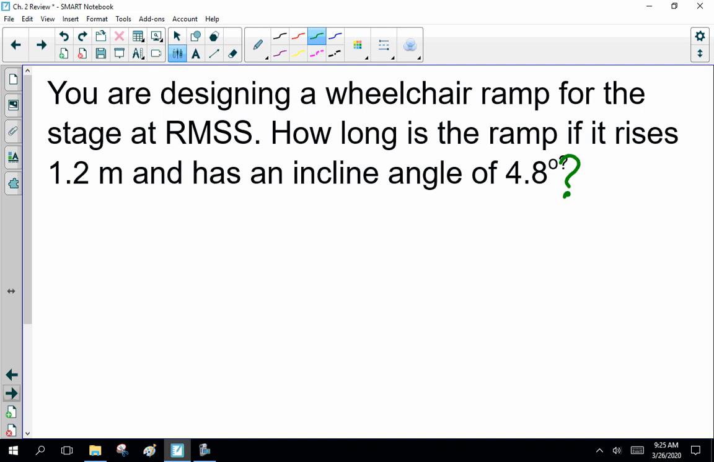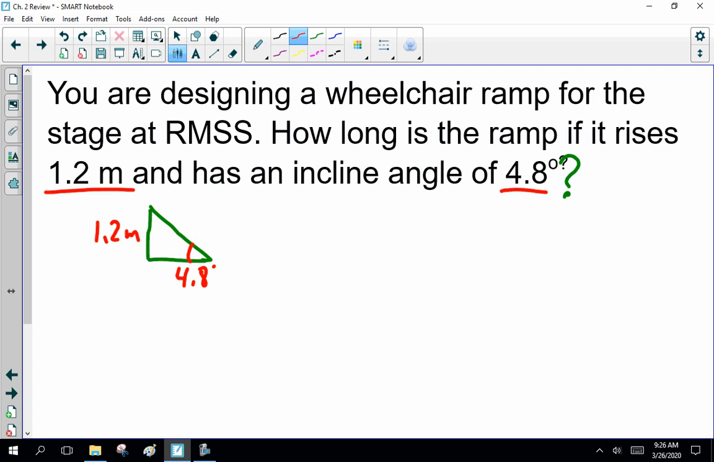Okay, so first things first, notice word question, no picture. You guys have trouble with these. So what's the first thing you do? You draw a triangle. All right, now you start labeling sides. Wheelchair ramp. Okay, it rises 1.2 meters. So that's the height. Incline angle, angle of inclination, 4.8 degrees.